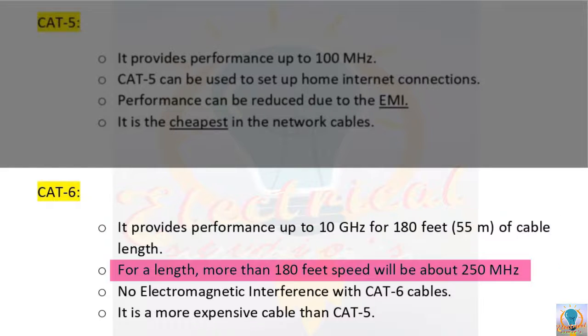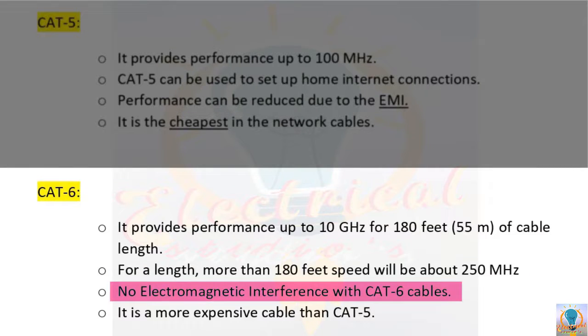Okay. Now if you want to install your security camera more than 500 feet away from the video recorder, then the speed will be reduced up to 250 MHz with respect to this Cat6. Okay, so this is more suitable for high speed corporate network connections. Clear? Now the electromagnetic interference problem has been resolved with this Cat6 cable. So this is the advantage of using this Cat6 cable.